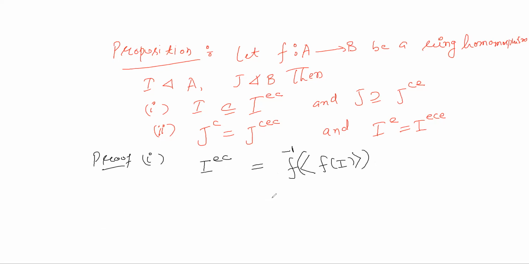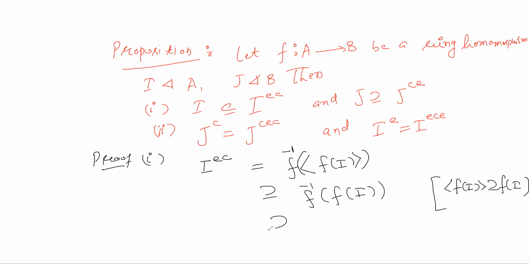Now this contains f inverse f of I. Why? Because the ideal generated by f of I contains f of I. And f inverse f of I contains I, because you can just see it. Suppose this is A, this is your ring B, and you have a homomorphism f.